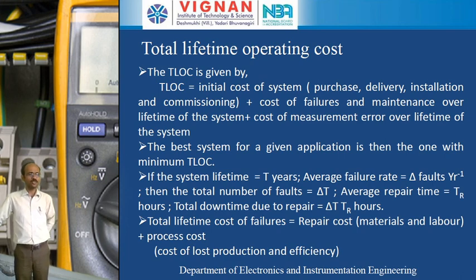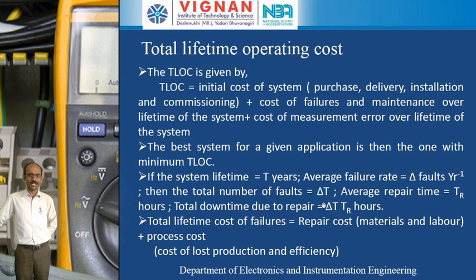The time duration in which we make repairs in that particular component is called the downtime. It is also called the non-survival time of the particular instrument for the measurement purpose. That is called the total downtime due to repair. Here total downtime is equal to delta into T into TR. Delta is the number of faults per year, and T is the total lifetime.